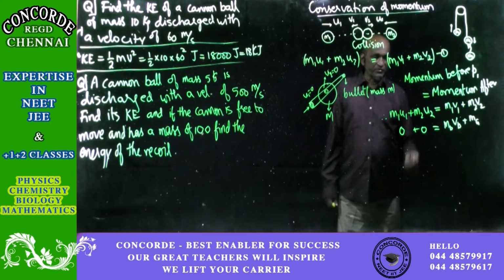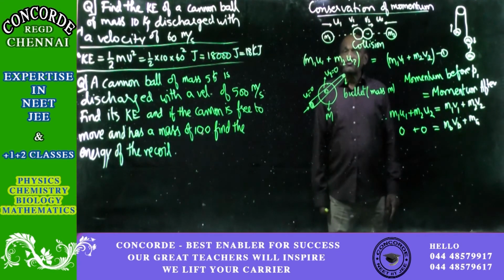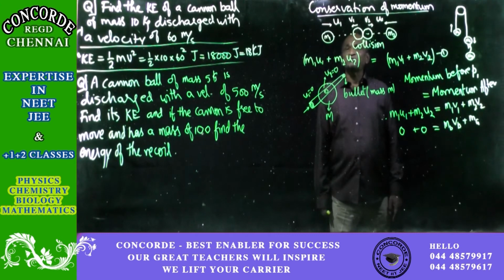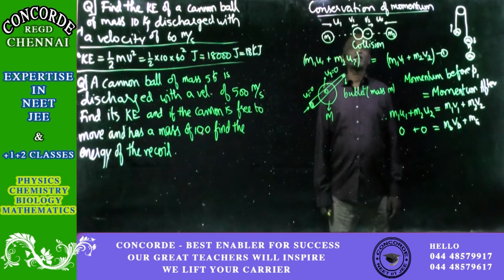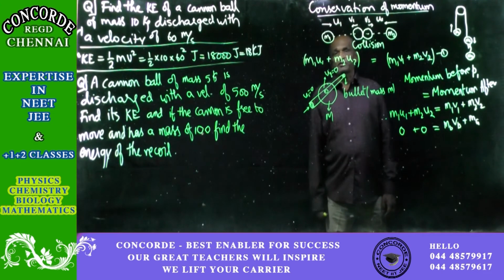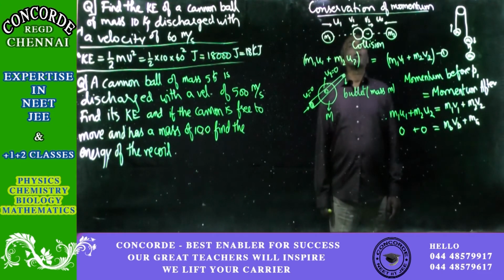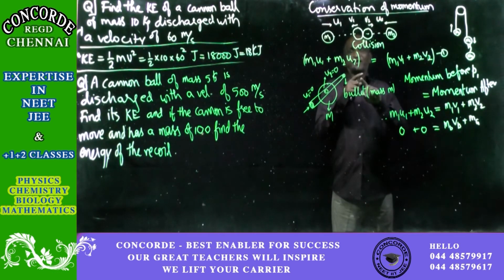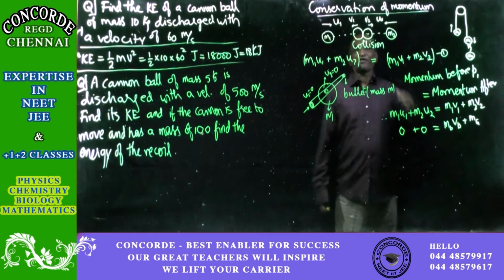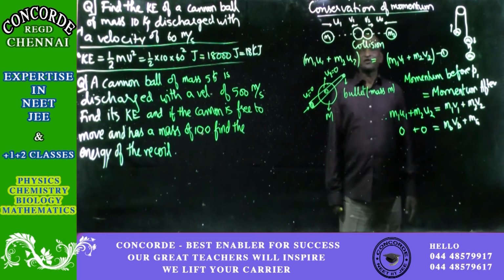Before, momentum is 0. So afterwards also the momentum should be 0. That is why if the gun is moving forward, the bullet will move in reverse. Or if the bullet is moving forward, the gun will move opposite. So one is positive and another is negative. When you add them both, they will get cancelled. So both sides you will get 0 equal to 0. Perfect. So that is the concept here.